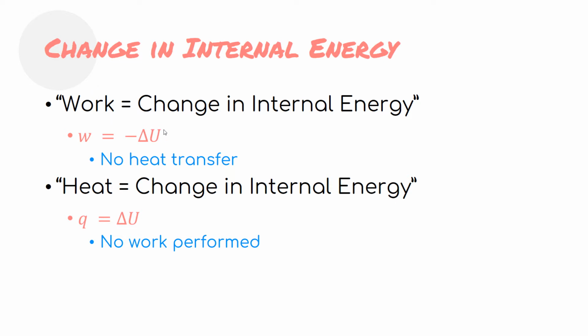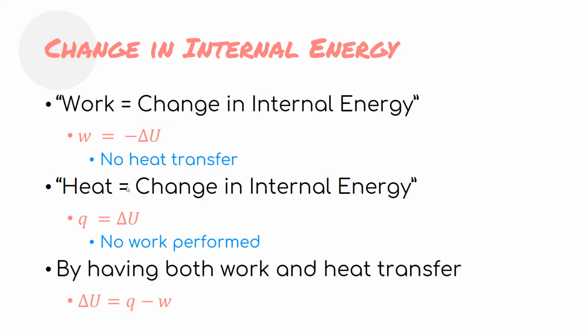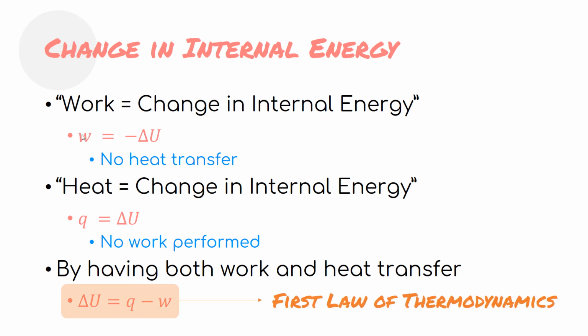So we can combine these two scenarios together to have a system that can perform both work and heat transfer, and then you can have delta U equal to Q minus W. You just combine these two effects together. And that, my friend, is the first law of thermodynamics.